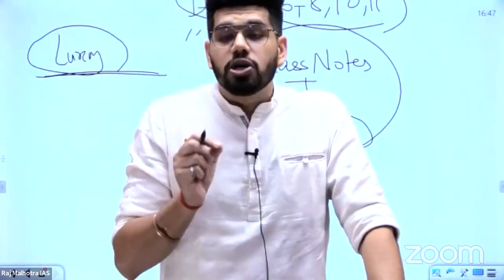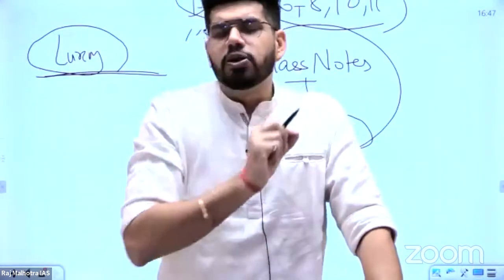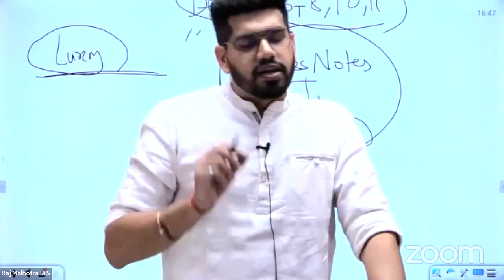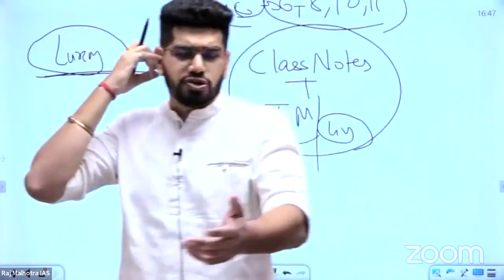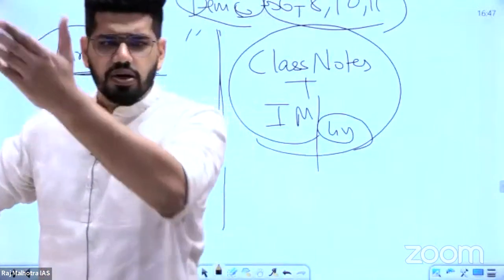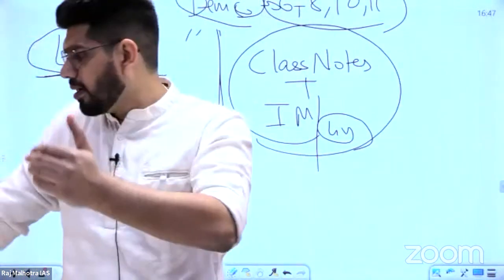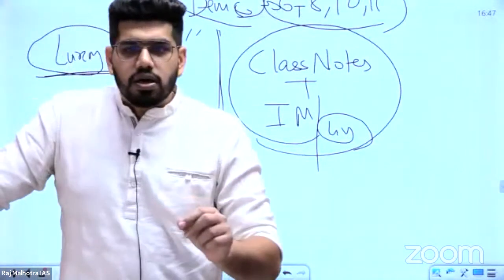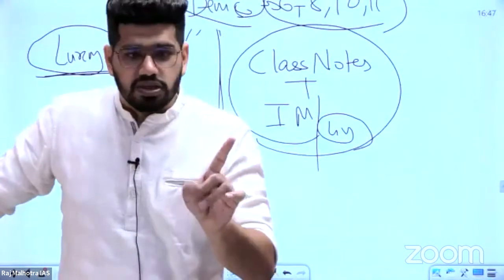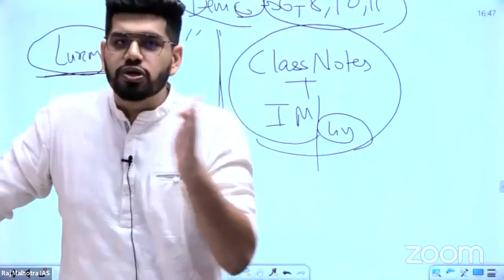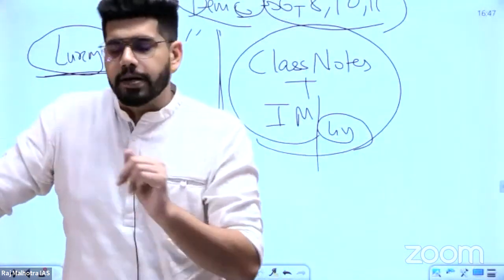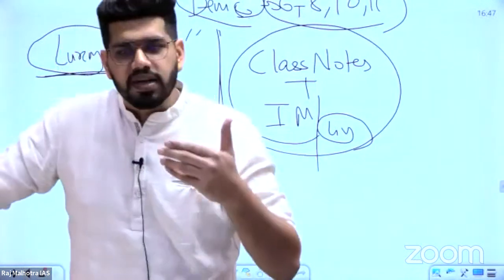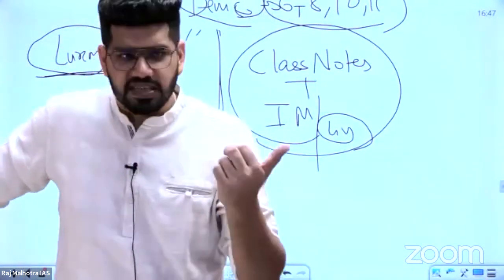If you read it, you will find that, for example, you have read fundamental rights. Yes, you can get the institution booklets. You can talk to the front department, the admin department. They will provide you with the links and everything, right? But you will not get the class notes. Class notes are completely different. Institution booklets are completely different, right? So read Lakshmikant, go through Lakshmikant, because everyone recommends Lakshmikant, right?